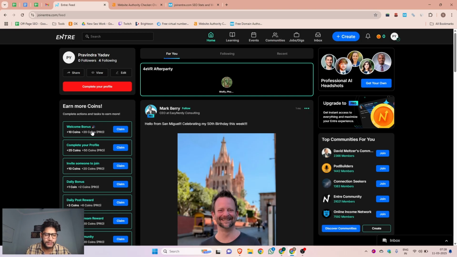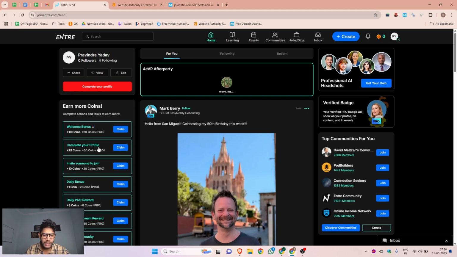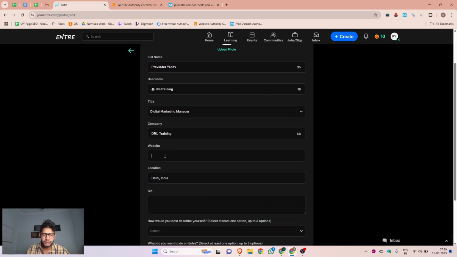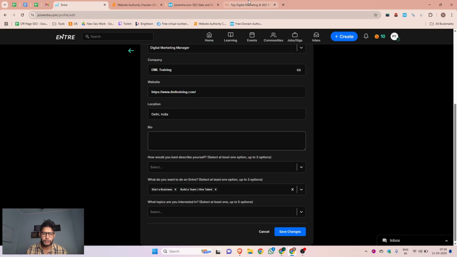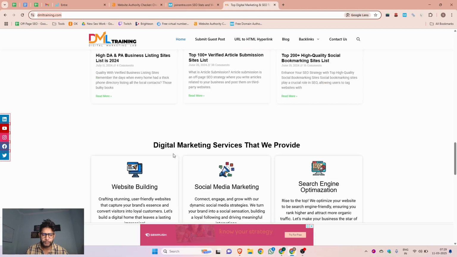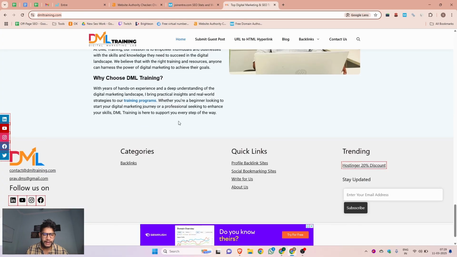Now you can see some coins are available, so you can claim the first coin. Then you can see complete your profile, so you click on this and you can see this is your profile. First we upload a profile picture, then click on save, and there you put your website URL and your bio. Let me copy the bio from the bottom where I added it.